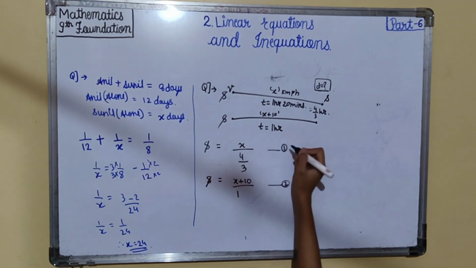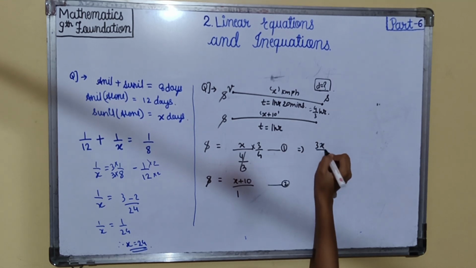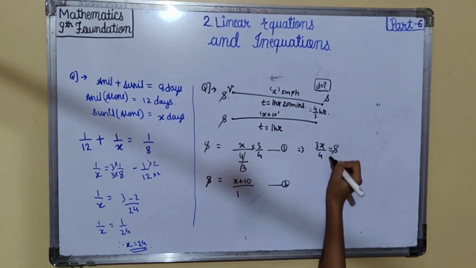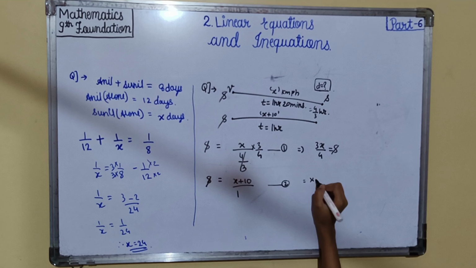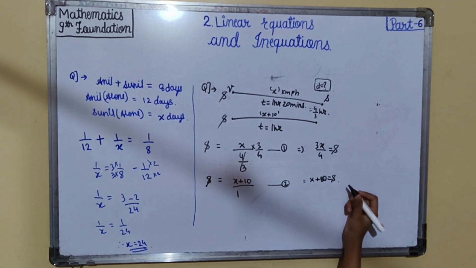Now we'll make this more simplified. We'll do the reciprocal. We'll get 3x by 4 is equal to s, and over here it is as it is, x plus 10 is equal to s.